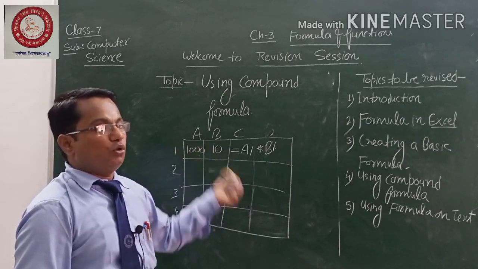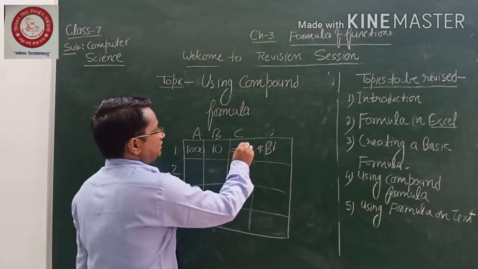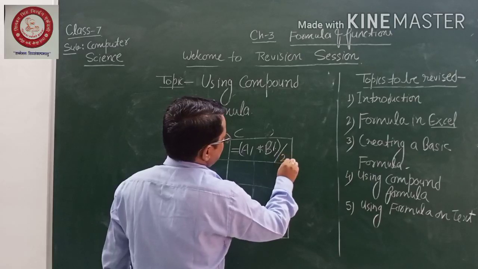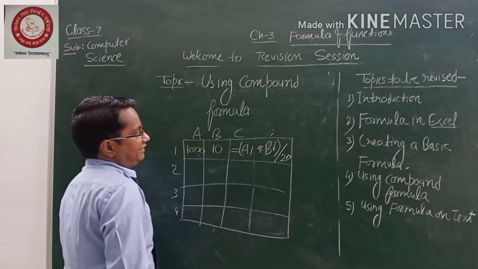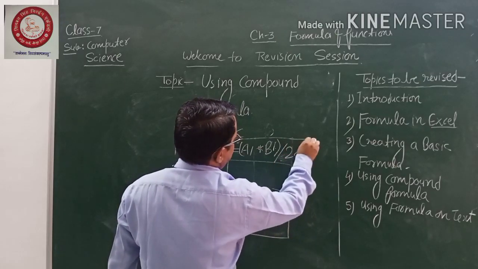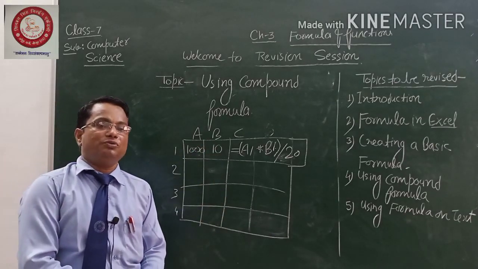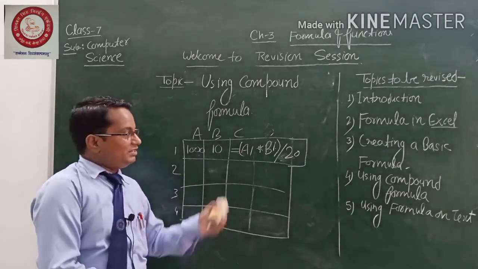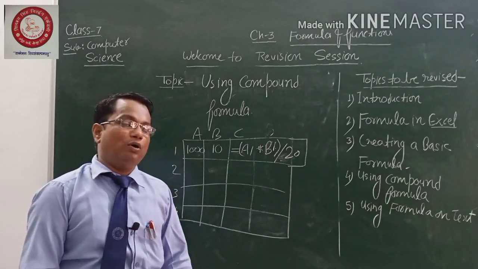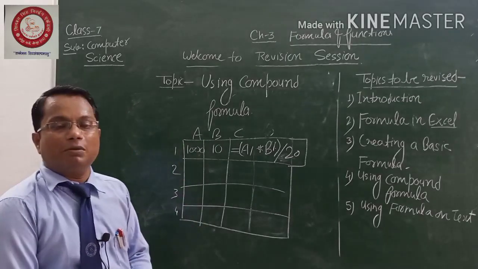If you use more than one operator, then it is part of a compound formula. Suppose I put one bracket here and it is divided by, suppose, 20. It is divided by 20. So you have to write in a proper way like this. This is the one proper way. Okay? So this is one example of a compound formula. Please ensure that more than one operator is included here. That's why this is called a compound formula. So this is all about the revision of compound formula.